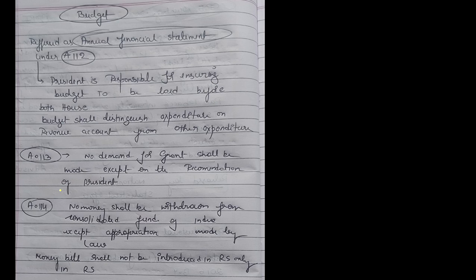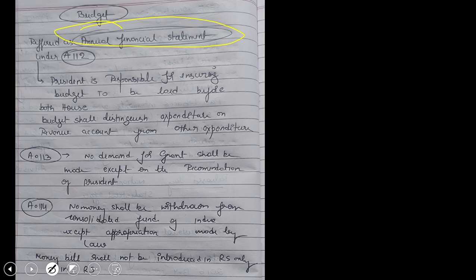Budget. What is a budget? Actually, in the Constitution, it is not referred to as a budget. It is referred to as the annual financial statement under Article 112. So, what does Article 112 say?